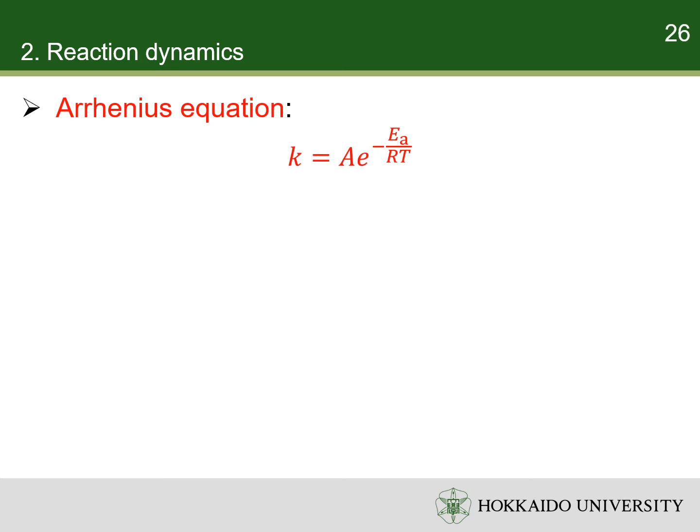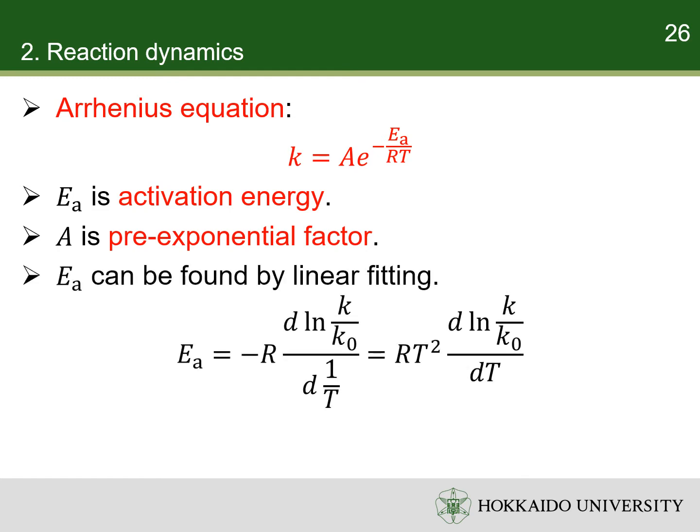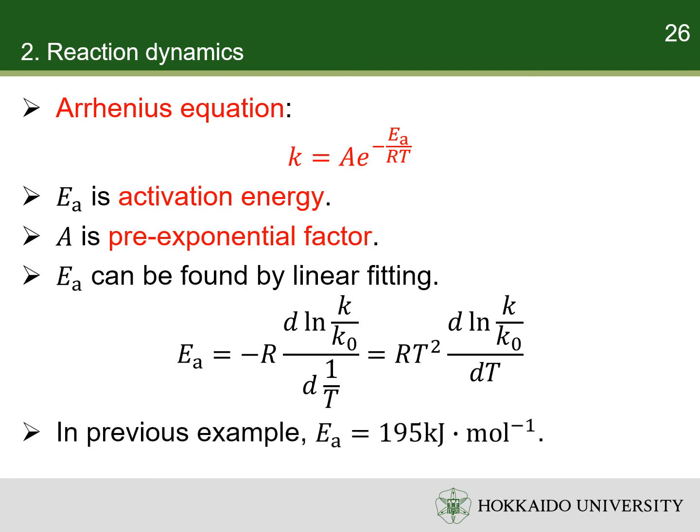A more widely used form of the previous equation is called Arrhenius equation. In the Arrhenius equation, EA is called activation energy. A is called pre-exponential factor. Both of them are constants. The physical meanings of them will be discussed later. The activation energy can be found by the linear fitting of log K over K0 versus the reciprocal of temperature. In the previous example, the activation energy of the decomposition of acetaldehyde is about 195 kJ per mole.